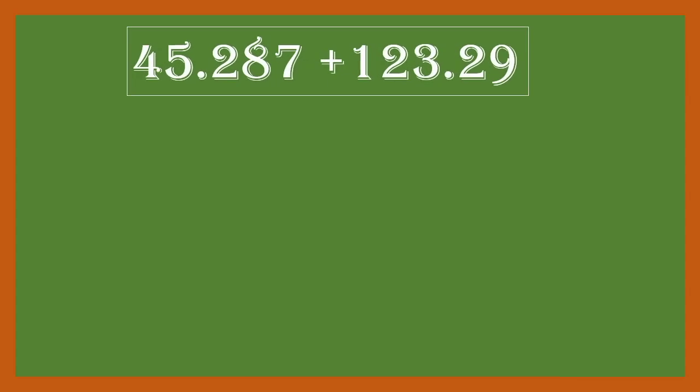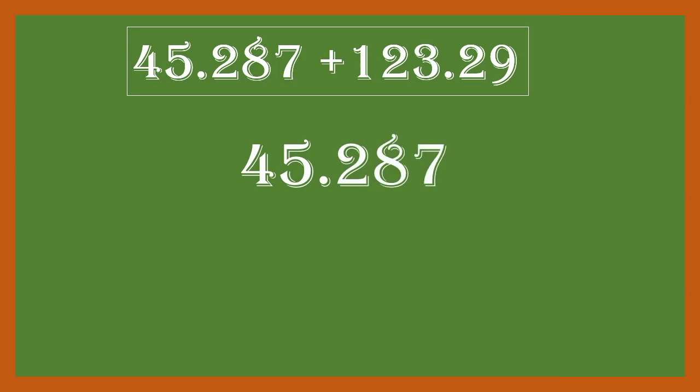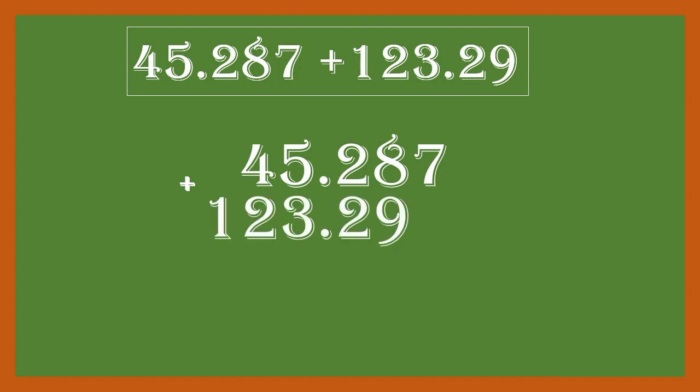So first of all, we'll see regarding addition of decimals. Let us add 45.287 and 123.29. See, we have to write the decimal places one below the other, and wherever the decimal places are absent, mark 0 in those places. Simple. And now we can add it.